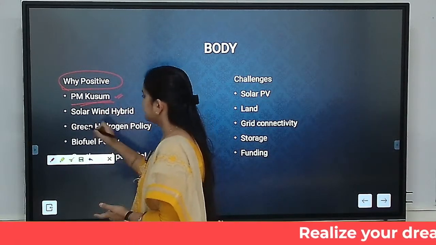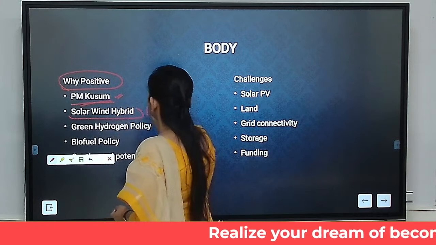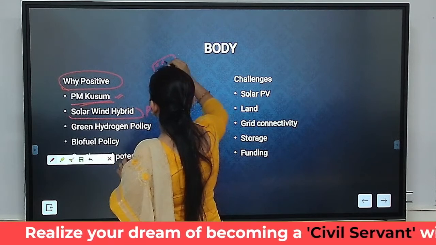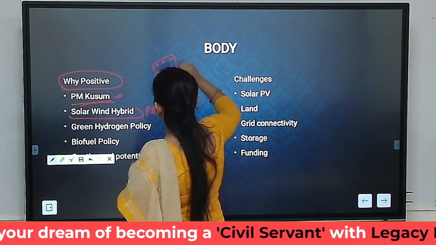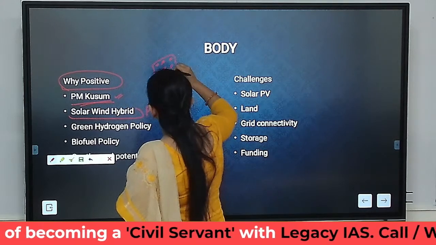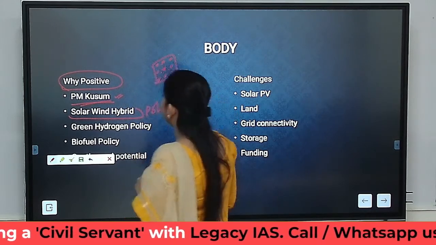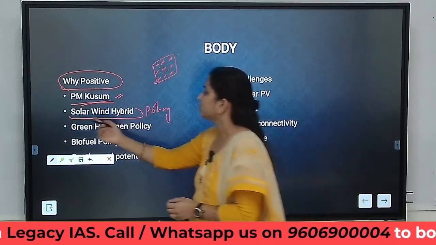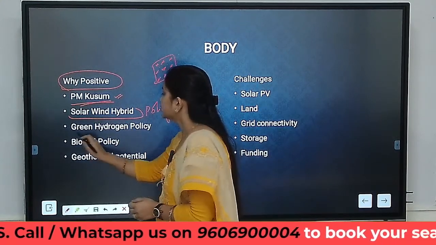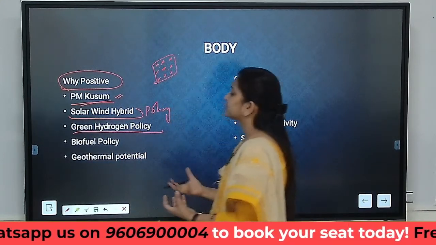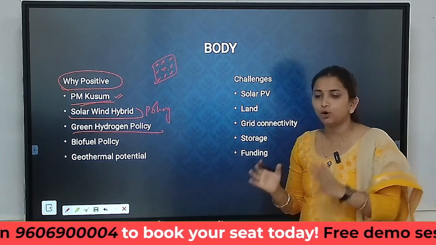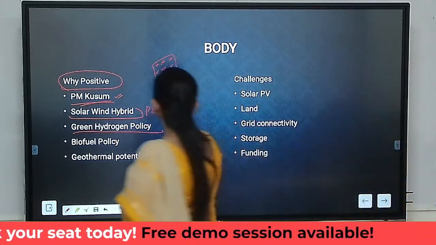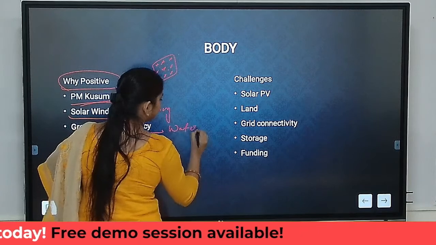Okay. Plus solar wind hybrid policy. In this policy, the same piece of land is being used for solar photovoltaics also. Solar photovoltaics will be installed for generation of solar energy, and that same piece of land will also be used for wind energy. So windmills will also be installed in that same piece of land. Okay, that is solar wind hybrid policy. Plus we also have a green hydrogen policy. Green hydrogen refers to any form of hydrogen which is generated by renewable resources. Okay, so water is split into hydrogen and oxygen.